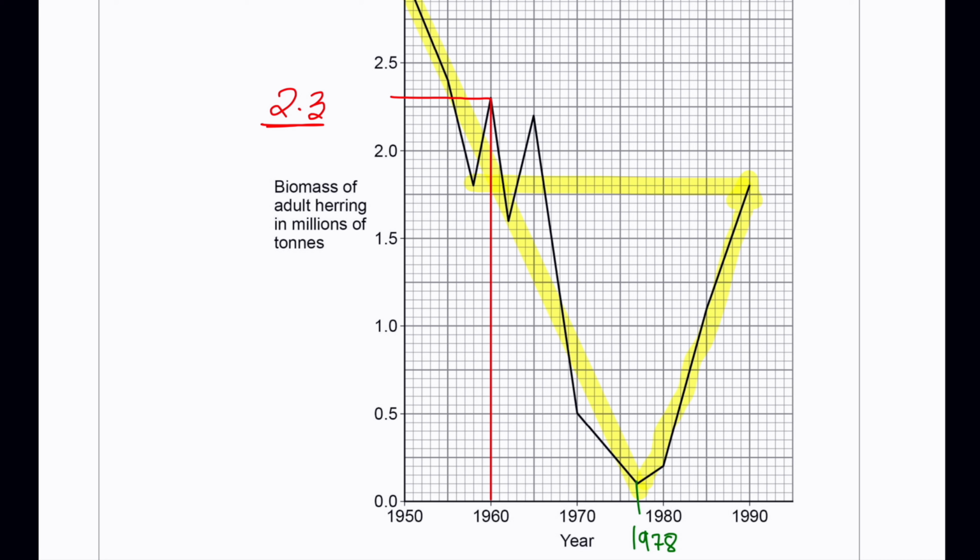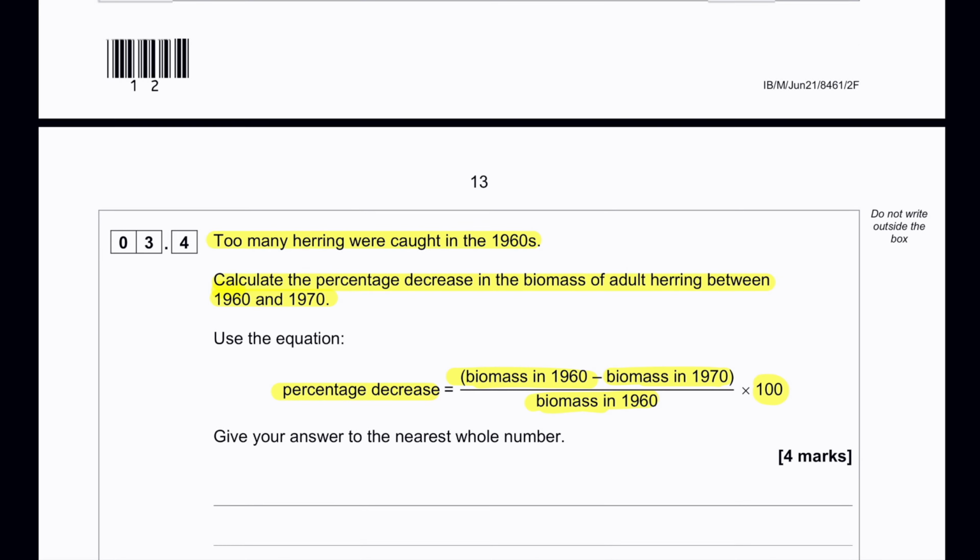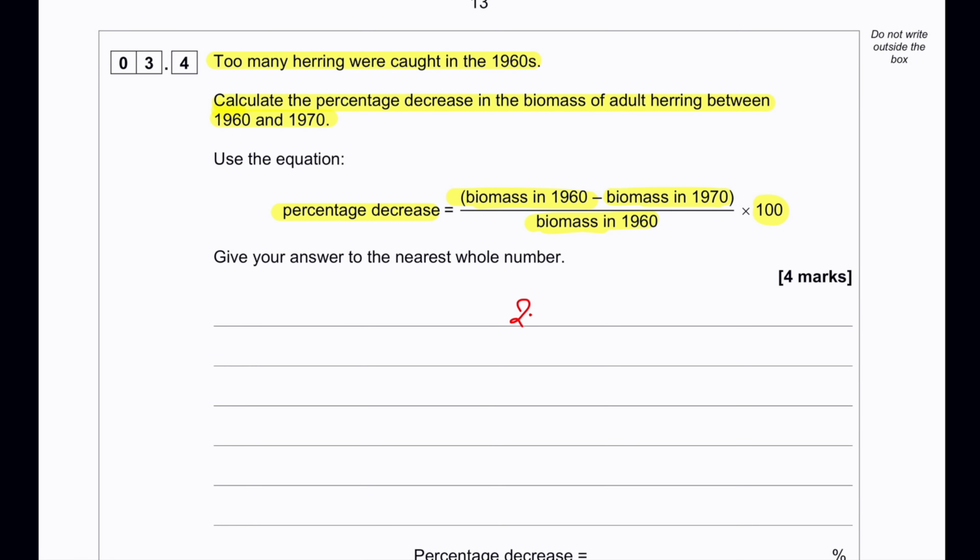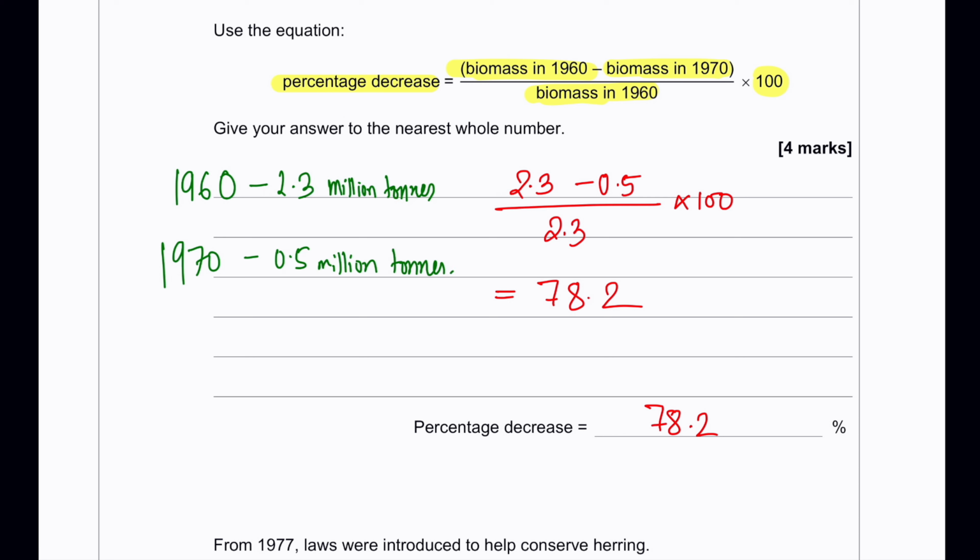And in the 1970s, the biomass was 0.5. 2.3 minus 0.5, divided by 2.3, times 100 gives us 78.2.